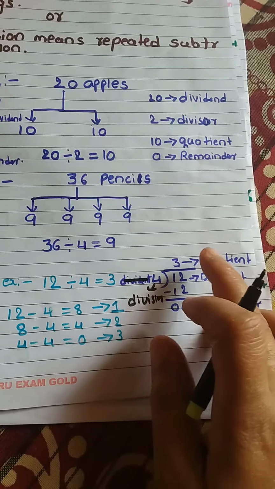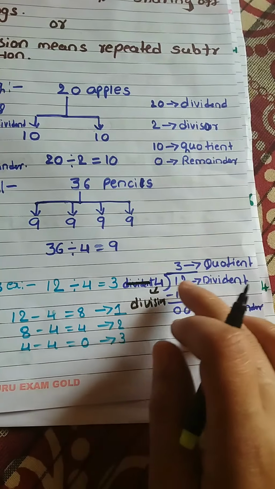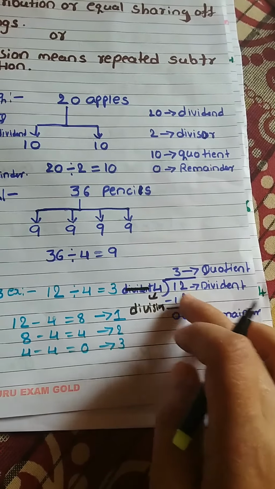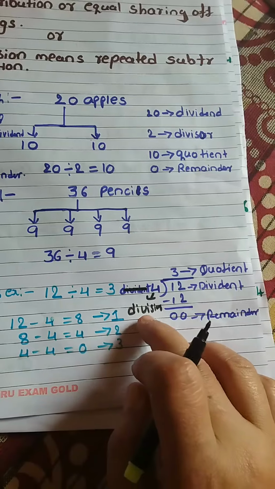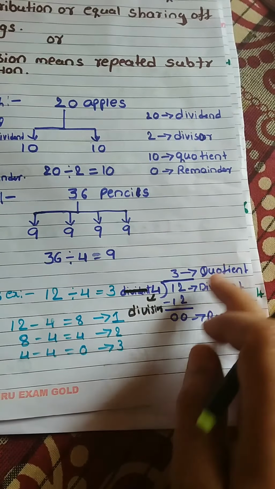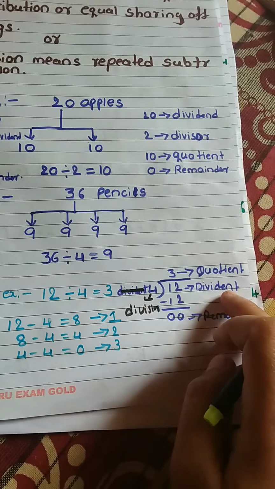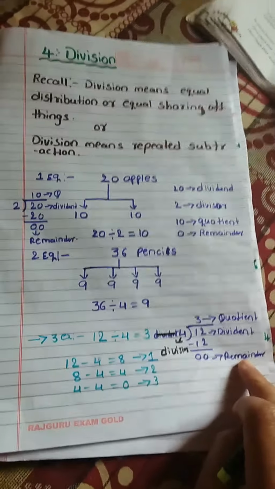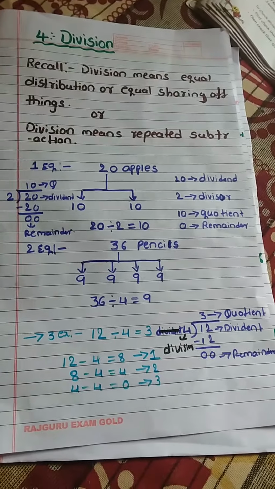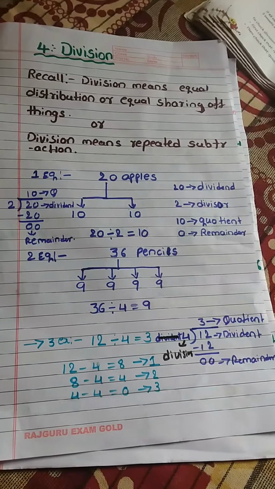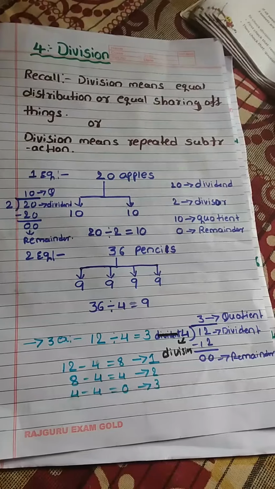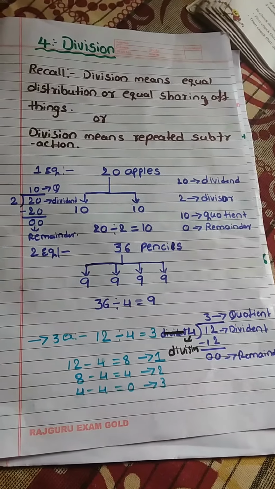12 divided by 4. We are dividing 12. 4 threes are 12. So 12 minus 12 is 0. 4 is called the divisor. 3 is the quotient. 12 is the dividend. And 0 is called the remainder. So this is called division. This process is called division. Division is nothing but equal distribution or equal sharing of things, or division is nothing but repeated subtraction.